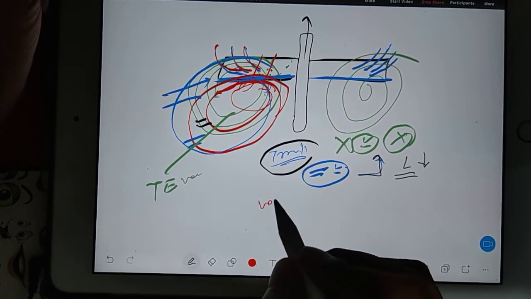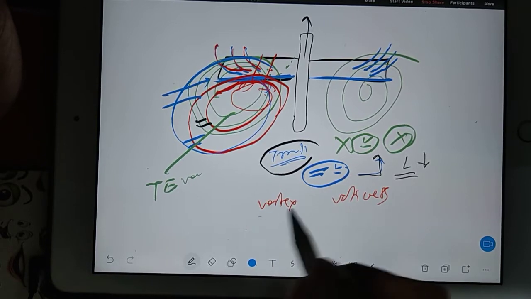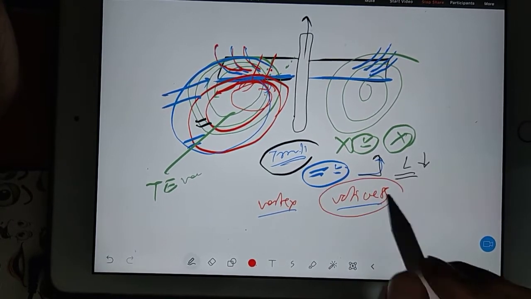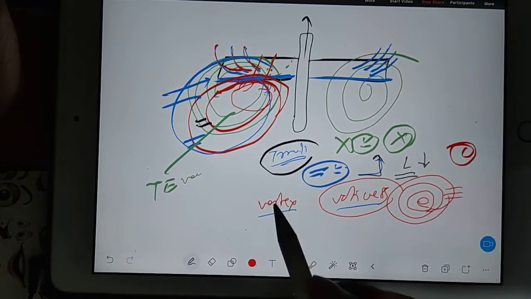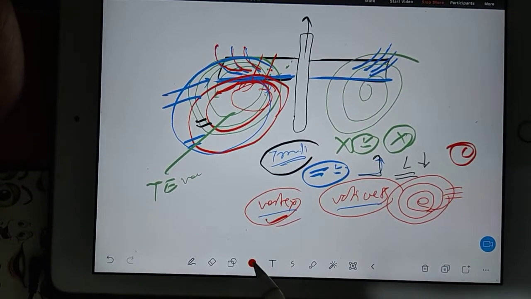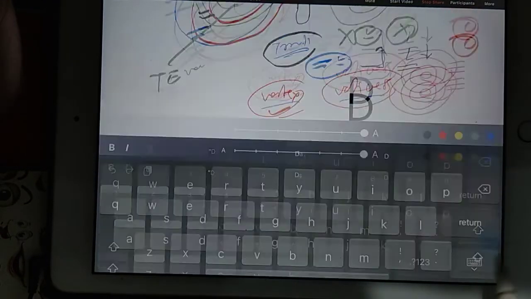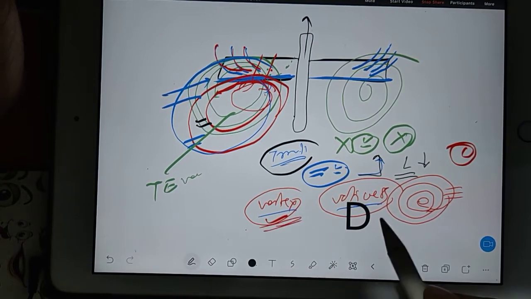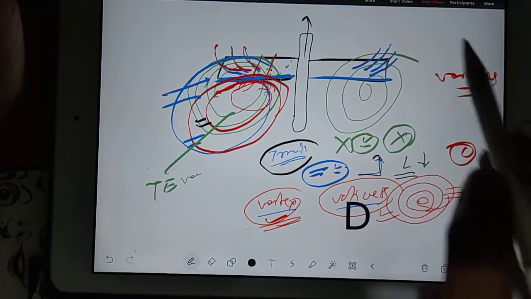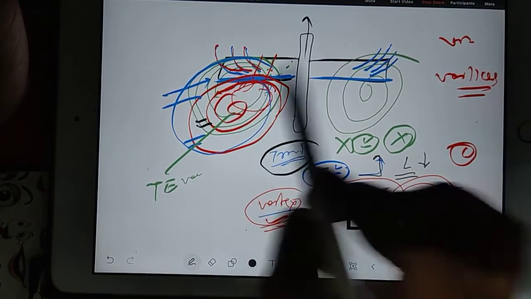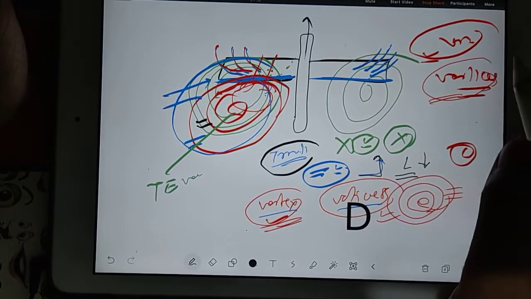There are two words, vortex and vortices. They are actually the same thing, but vortices is the plural and vortex is the singular. If a single vortex is there, you say vortex. Otherwise, vortices is plural.